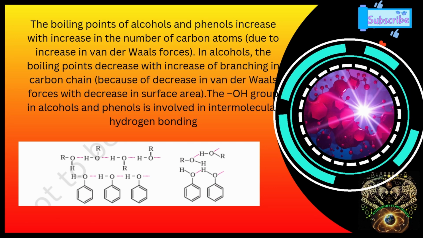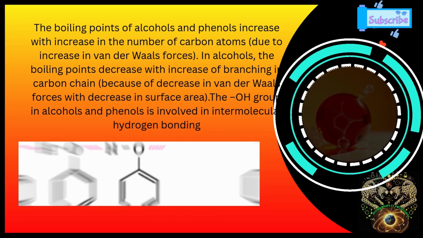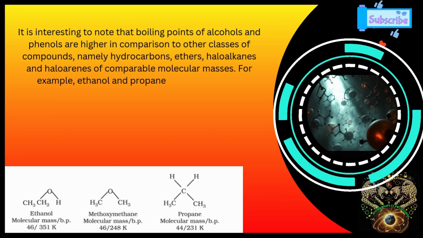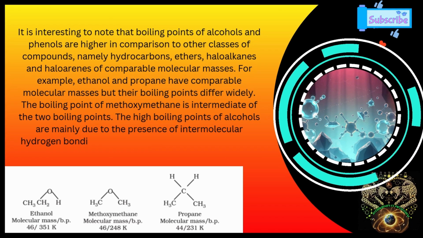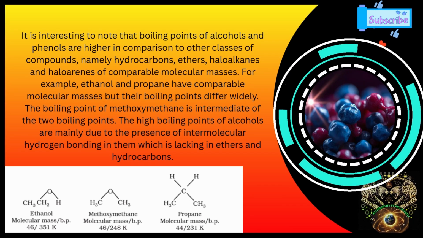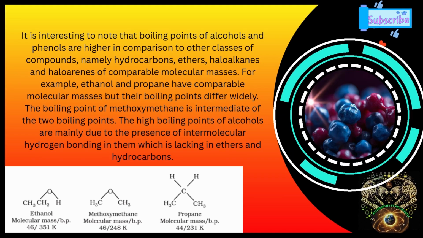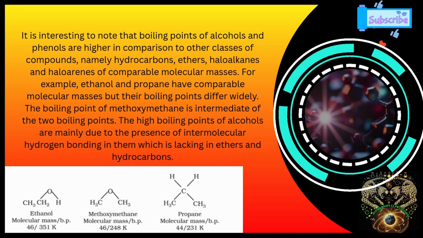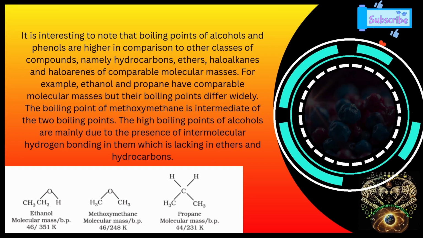The hydroxyl group in alcohols and phenols is involved in intermolecular hydrogen bonding. It is interesting to note that boiling points of alcohols and phenols are higher in comparison to other classes of compound, namely hydrocarbons, ethers, haloalkanes and haloarenes of comparable molecular masses. For example, ethanol and propane have comparable molecular masses but their boiling points differ widely. The boiling point of methoxymethane is intermediate of the two boiling points. The high boiling points of alcohols are mainly due to the presence of intermolecular hydrogen bonding in them, which is lacking in ethers and hydrocarbons.